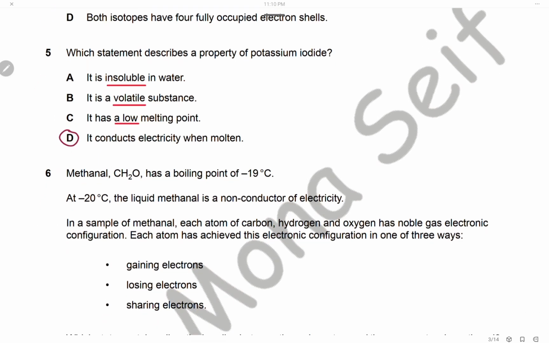Question 5. Which statement describes a property of potassium iodide? Potassium iodide is an ionic compound, so of course ionic compounds are soluble in water. That's why A is wrong. But ionic compounds are solids, so of course they are not volatile and they have a high melting point. They can conduct electricity when they are molten. This is correct. They can conduct electricity when they are molten or in aqueous solution. So the answer is D.